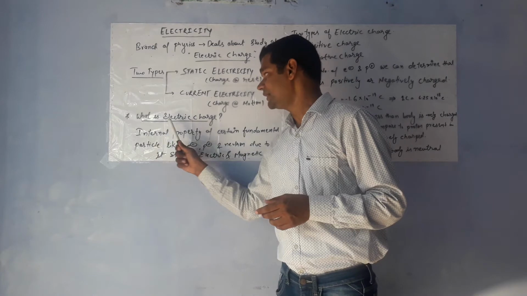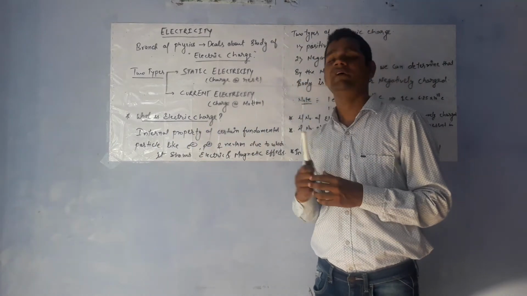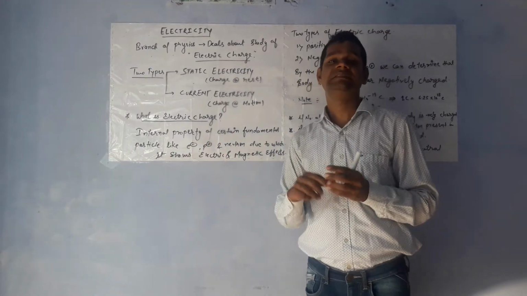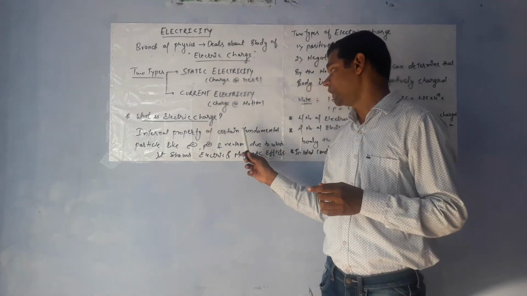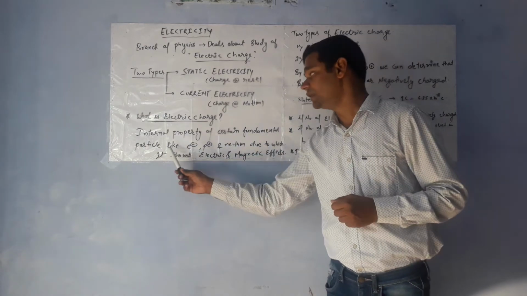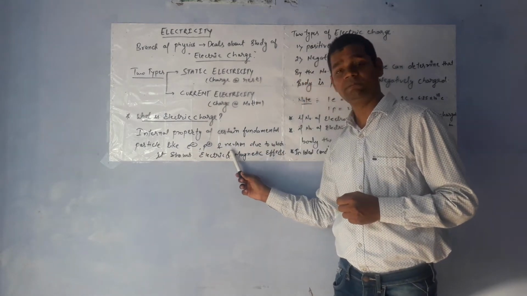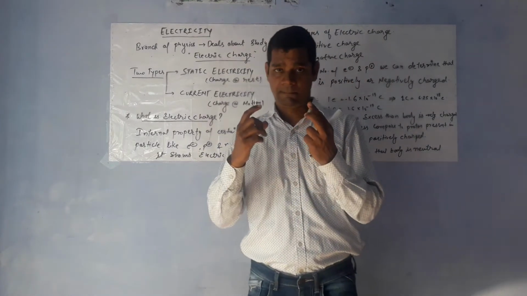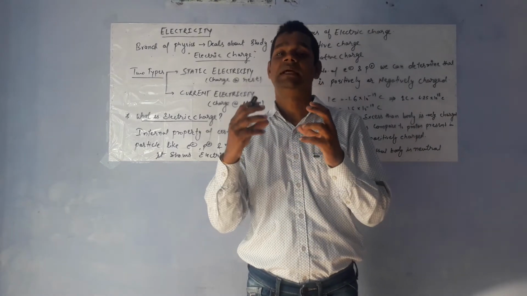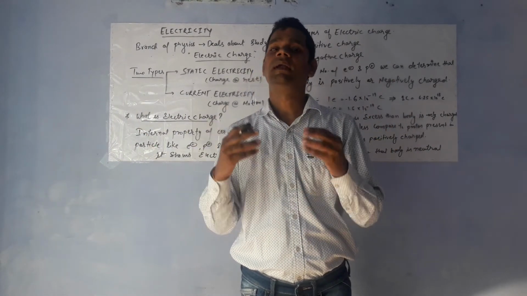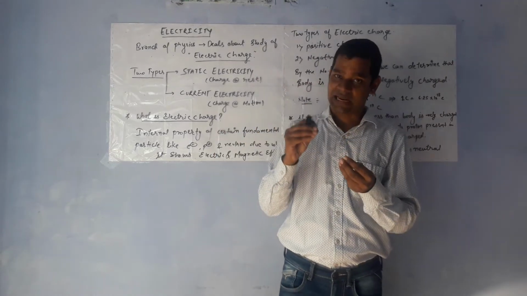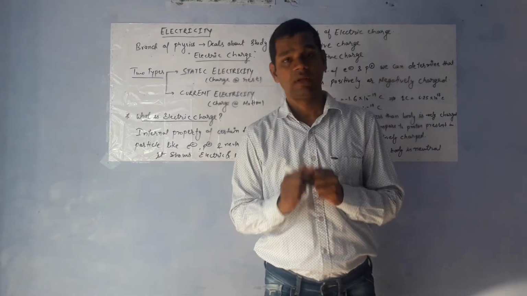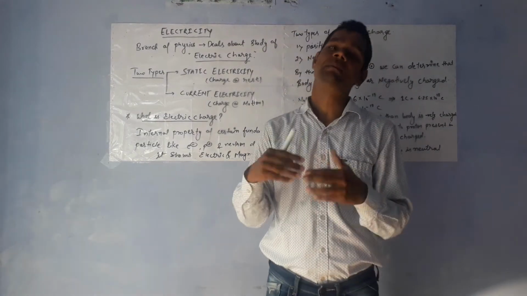Now next, what is electric charge? It is a very important point. Basically, electric charge is an internal property of certain fundamental particles like electron, proton and neutron, due to which the body shows electric and magnetic effect. That means electric charge is an internal property of a body which contains electron, proton and neutron, and by these the body shows electric or magnetic effect.